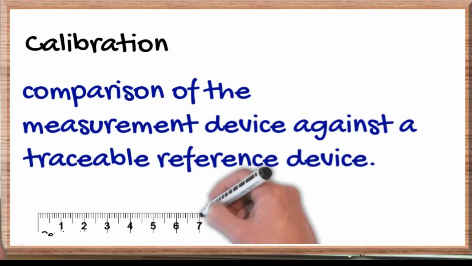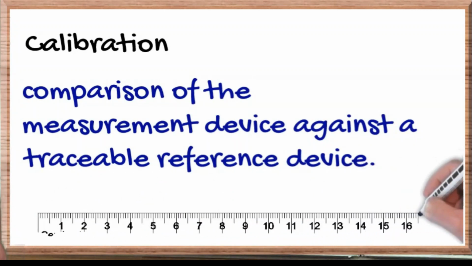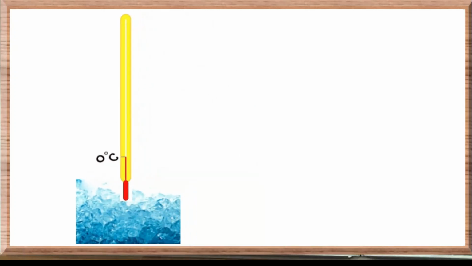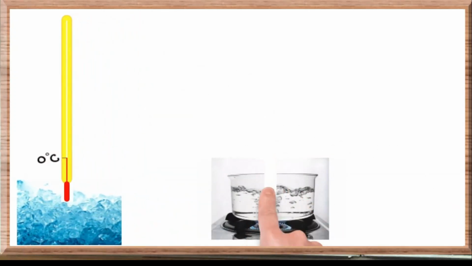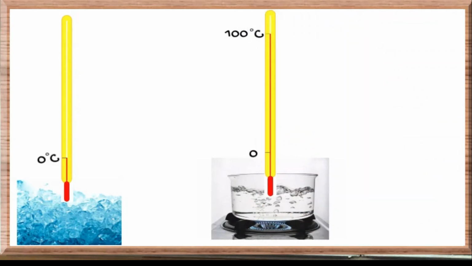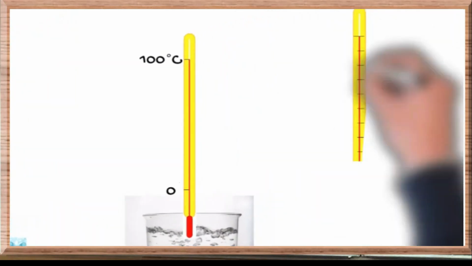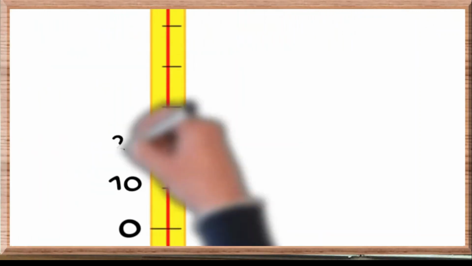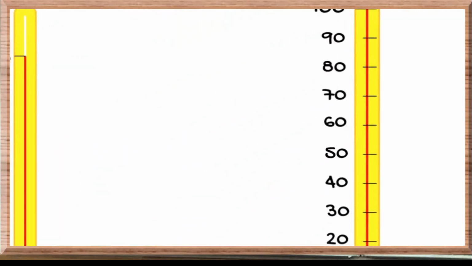In simple terms, marking the graduation of a measuring instrument is called calibration. For example, to calibrate a thermometer, it is first kept in ice, which is at a known temperature of 0 degrees Celsius, then it is kept in boiling water, which is 100 degrees Celsius. Later, this 0 to 100 degrees Celsius is divided into 10 or 100 parts as the marking of the thermometer.